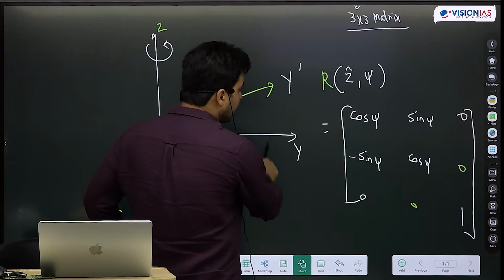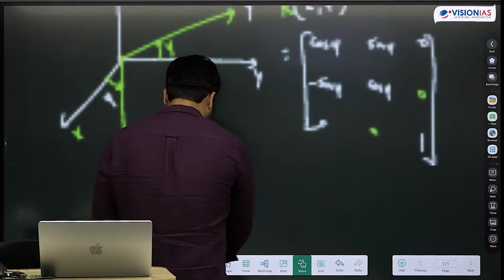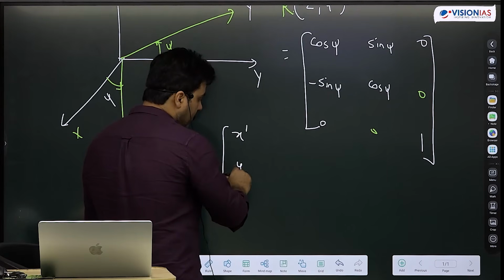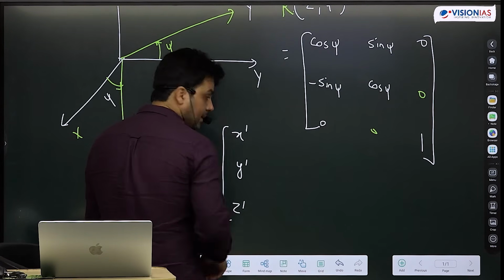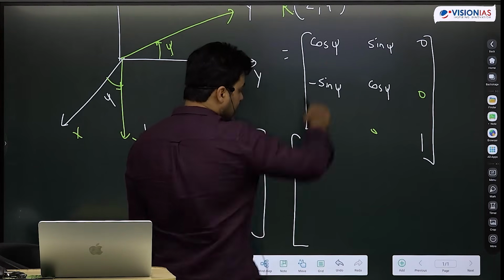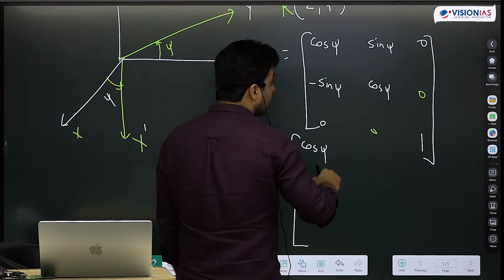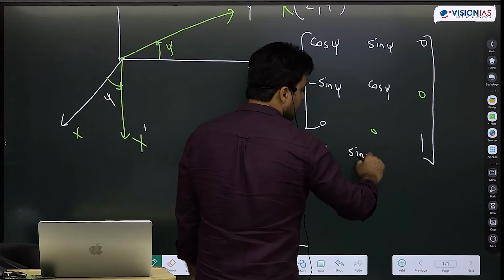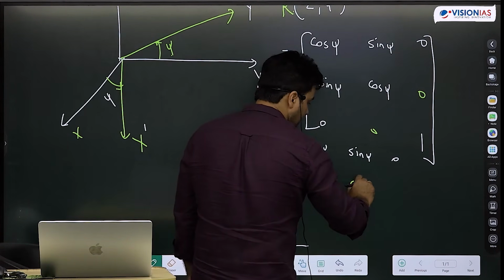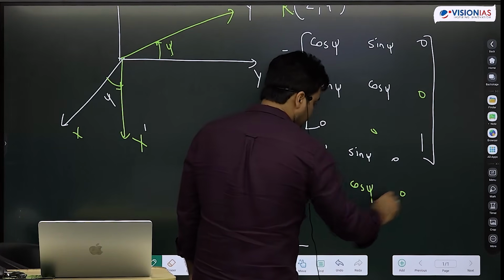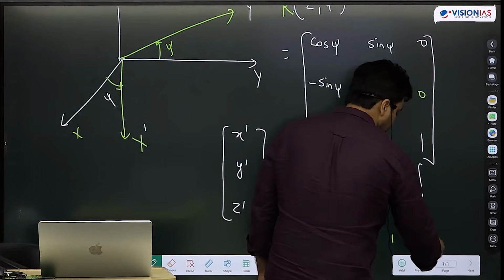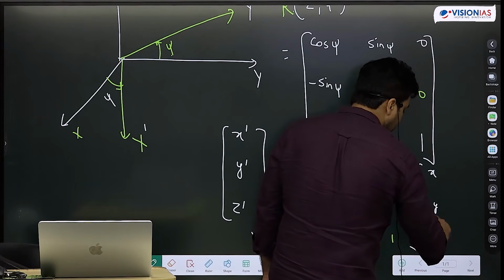and this is cos psi, sin psi, 0, minus sin psi, cos psi, 0, 0, 0, 1. Now you can clearly confirm that because of this rotation, x has become x dash, y has become y dash, z has become z dash. And this is the rotation, cos psi, sin psi, 0, minus sin psi, cos psi, 0, 0, 0, 1, acting on x, y, z.